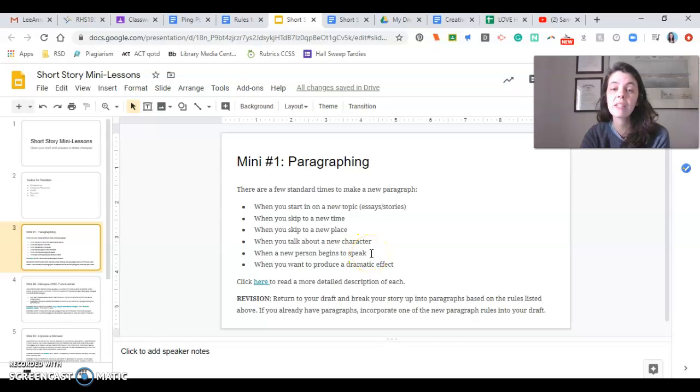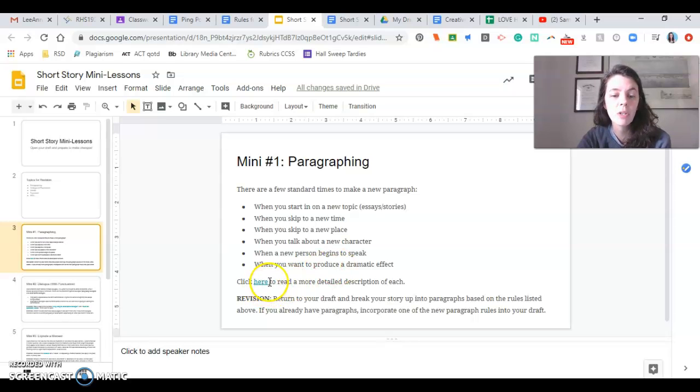Also, when a new person begins to speak, and actually you'll see on the punctuation handout that every time you go back and forth, like this person talks, then that person, person 1, 2, 1, 2, 1, 2, they need a new paragraph every time, but you'll see that. And then also when you want to produce dramatic effect, and that's something that you do in essays sometimes too, where you just have that one sentence standalone as its own paragraph. A lot of people do that just for the extra added drama.